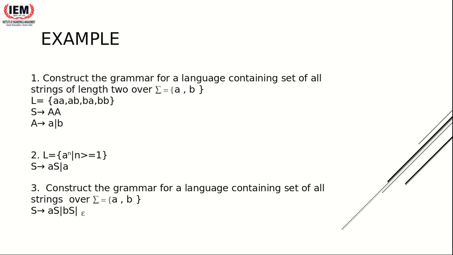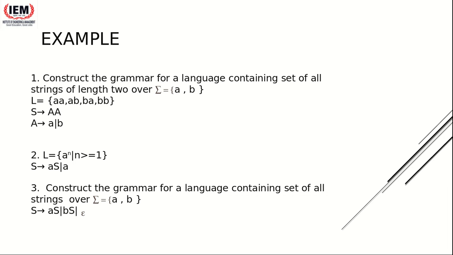The second constraint is that the length of the strings will be exactly 2, not more, not less. You have to construct the grammar for this language, which will produce all strings of length 2 involving a, b. First tell me, is the question clear? Then only I will go to the construction of the grammar.